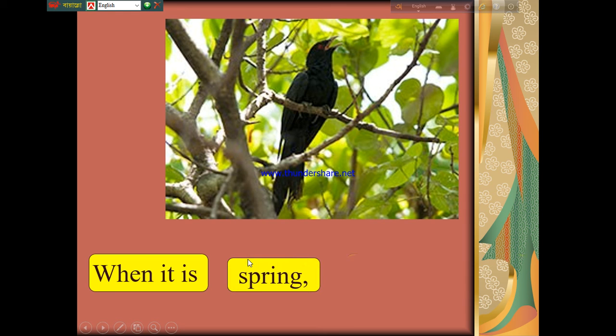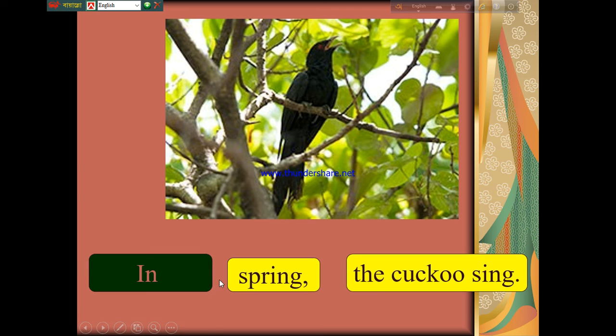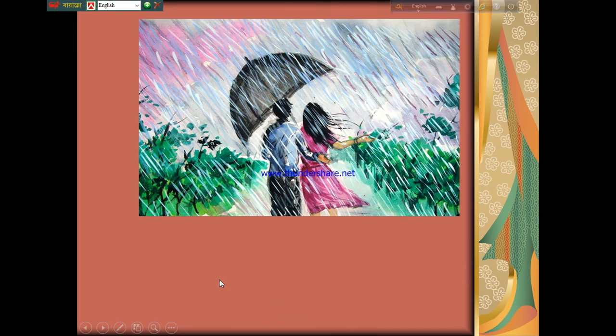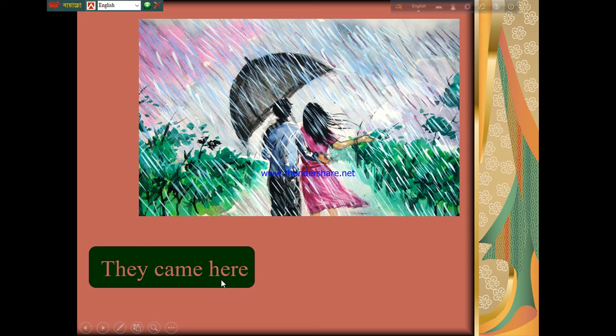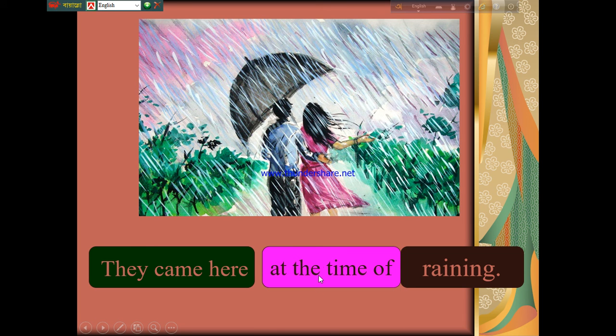Let's see another example. When it is spring, the cuckoo sings. Here when it is indicates a long time, spring, so instead of when it is we have to use in, then the rest of the sentence will be the same. Let's see another example. They came here when it was raining. So raining is a short period of time or happening. So instead of when it was, we can write at the time of.